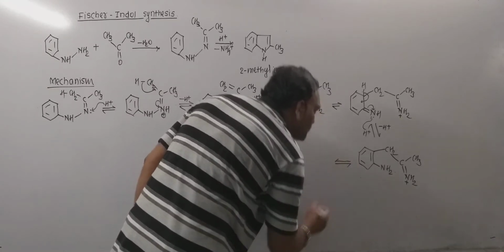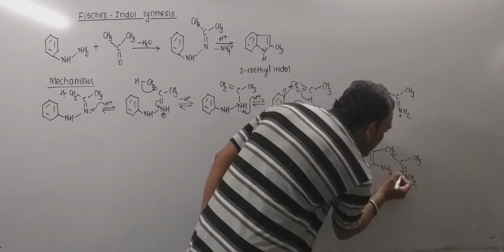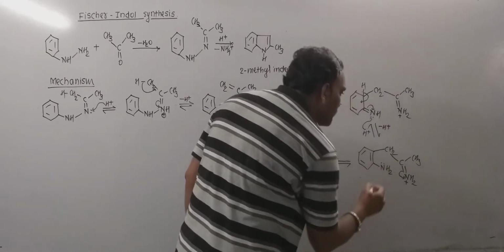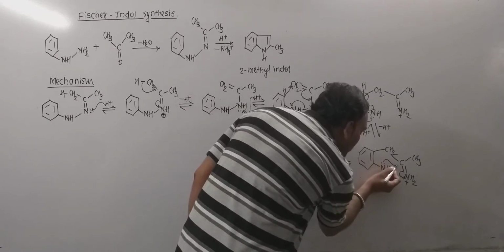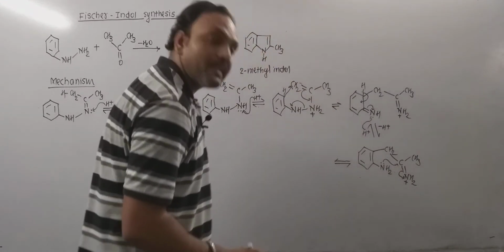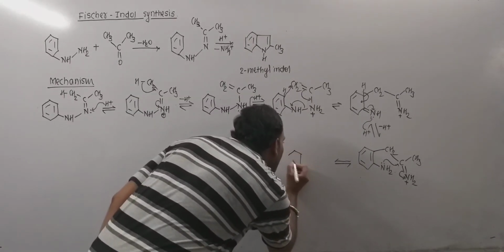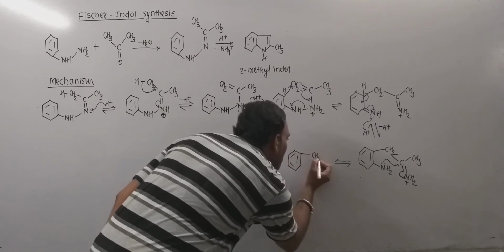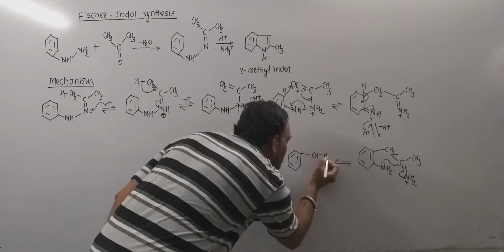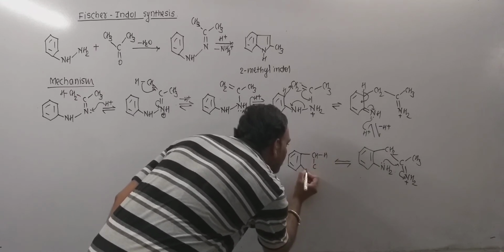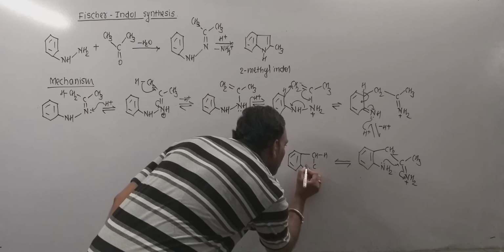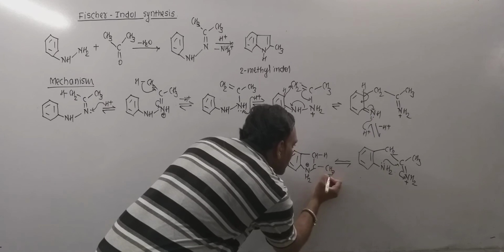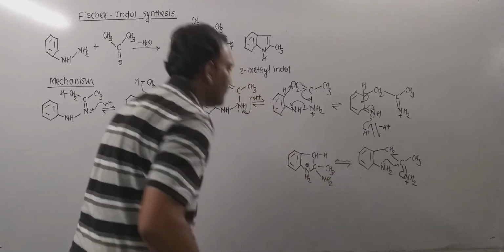Now most importantly what happens, from this very site, this electron pair goes to the nitrogen, and with the help of the lone pair, this nitrogen attacks at this carbon, which leads to the formation of an intermediate, which can be, this CH2 can be given as CH2, C, NH2, this nitrogen now bears a positive charge. Now this has CH3 and NH2 as well.